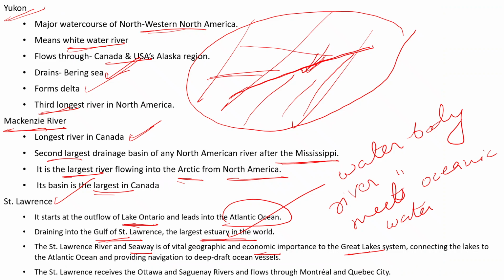Now, Ottawa is the tributary of the St. Lawrence River, and on the bank of Ottawa, we have the Canada's capital, Ottawa.